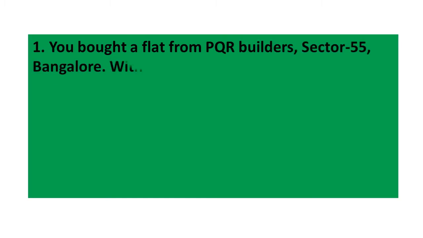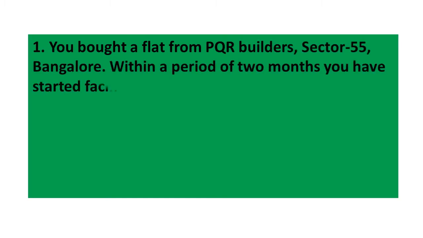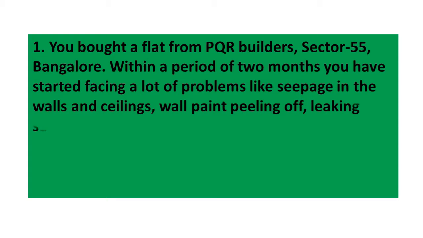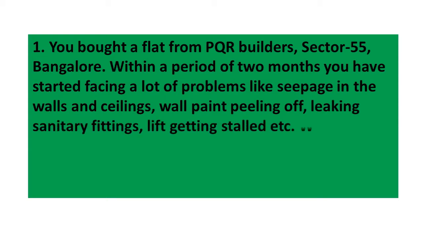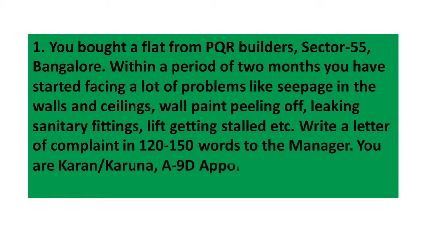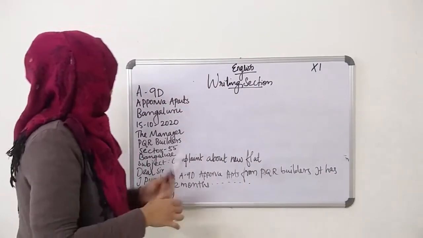Here is a sample letter for you. You bought a flat from PQR Builders, Sector 55, Bangalore. Within a period of 2 months, you have started facing a lot of problems like seepage on the walls and ceilings, wall paint peeling off, leaking sanitary fittings, lift getting stalled, etc. Write a letter of complaint in 120 to 150 words to the manager. You are Karan or Karuna, A9D, Apurva Apartments, Bangalore. Here is the letter. Listen.